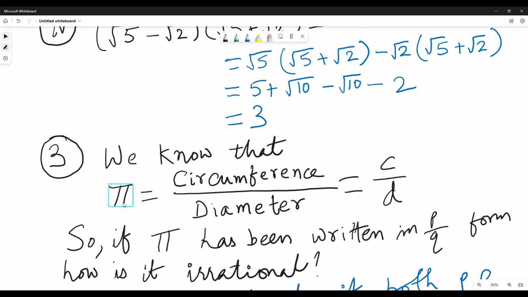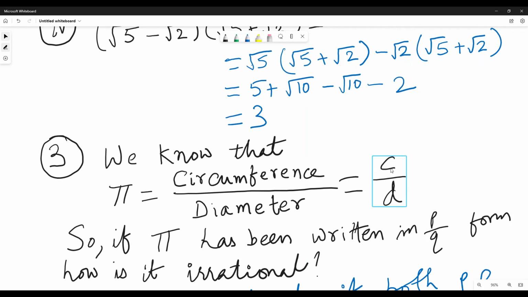So you can see pi has been written in the p by q form, C by D. So why is it irrational? If we can write it in the form of p by q, because C and D are not rational numbers, right? We have written p by q form, but p and q both have to be rational. Then only the number will be a rational number.